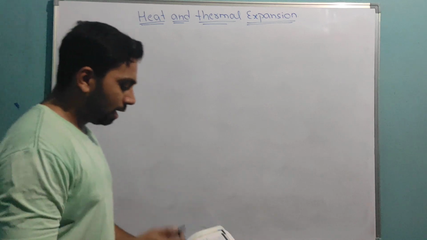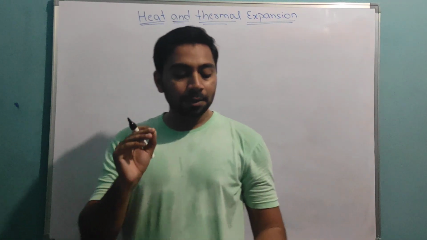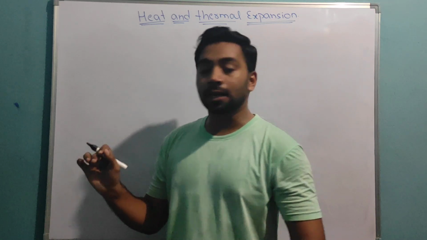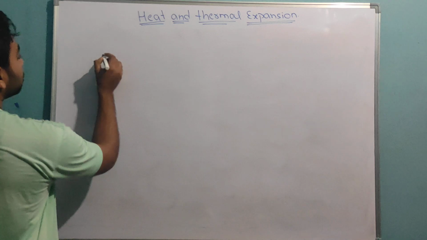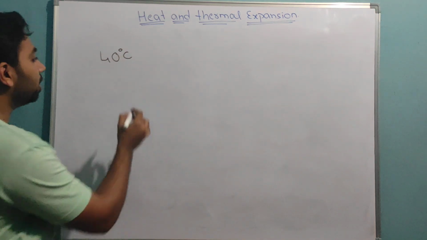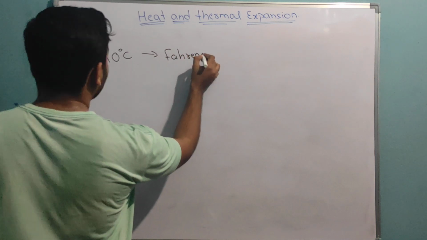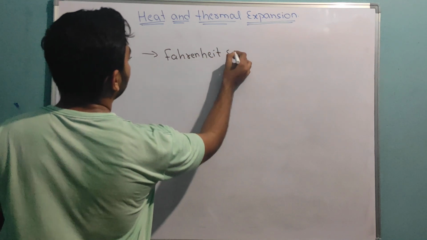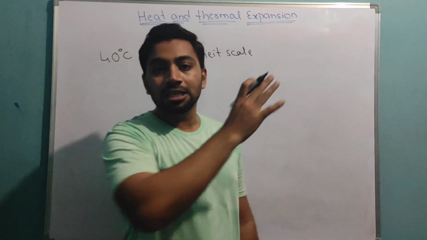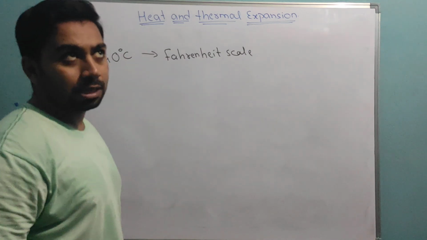Now, the question is like this. Write down, temperature of a patient is 40 degrees Celsius. Find the temperature on the Fahrenheit scale. See, the temperature of one patient is 40 degrees Celsius. Now, they are saying to find this temperature in Fahrenheit scale, to convert this 40 degrees Celsius to Fahrenheit. Now, how to convert this Celsius to Fahrenheit?